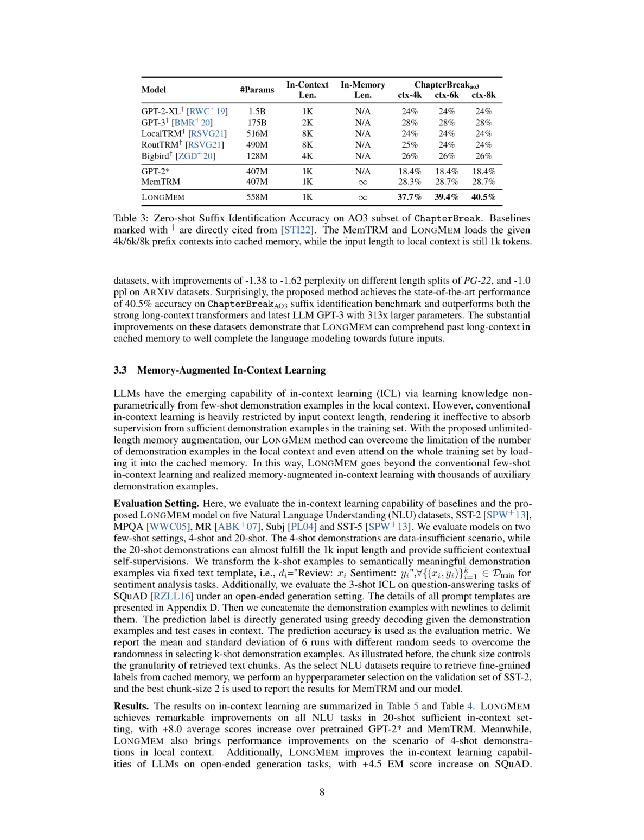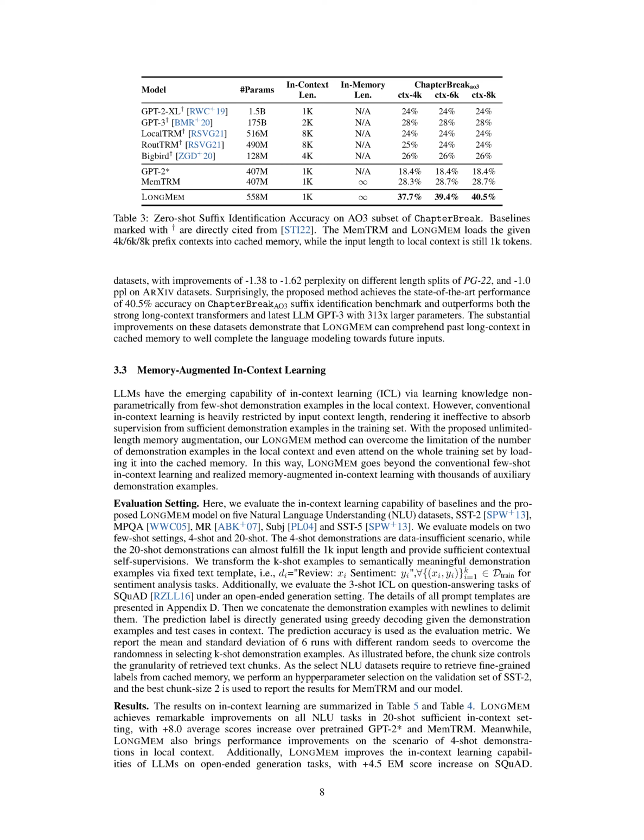We also evaluated 3-shot ICL on question answering tasks of SQuAD in an open-ended generation setting. The demonstration examples were separated by new lines, and the predicted label was generated using greedy decoding based on the demonstration examples and test cases in context. We use prediction accuracy as our evaluation metric, reporting the mean and standard deviation across 6 runs with different random seeds to account for the randomness in selecting K-shot demonstration examples.